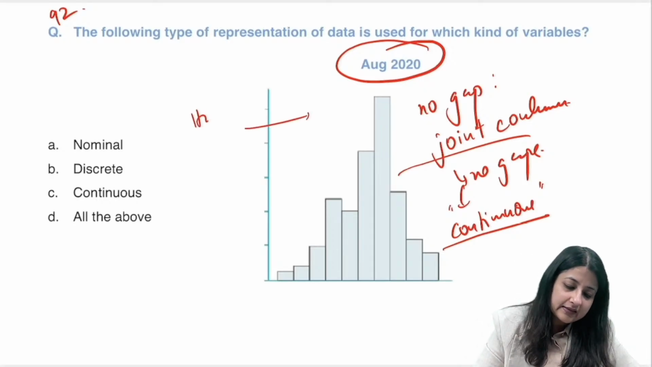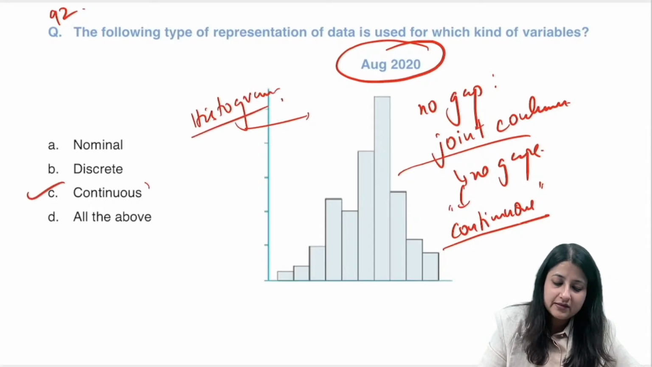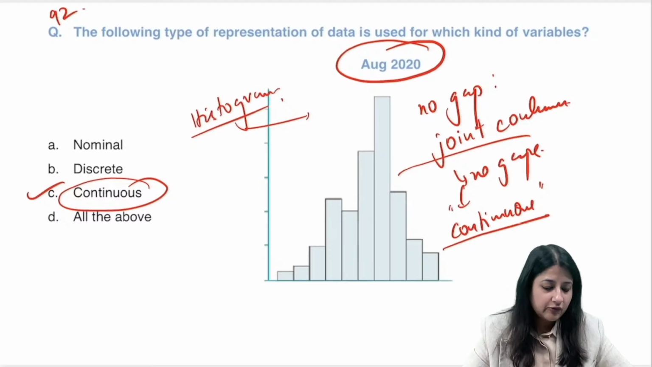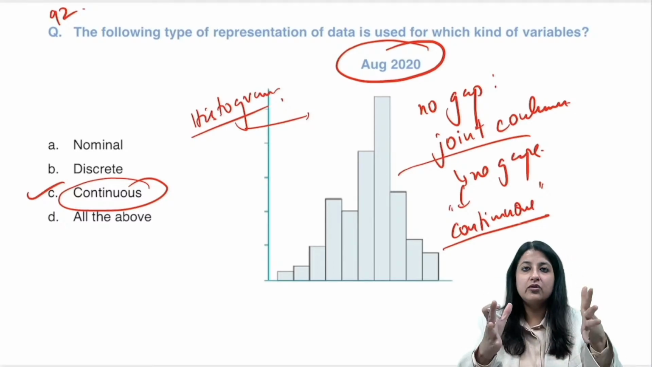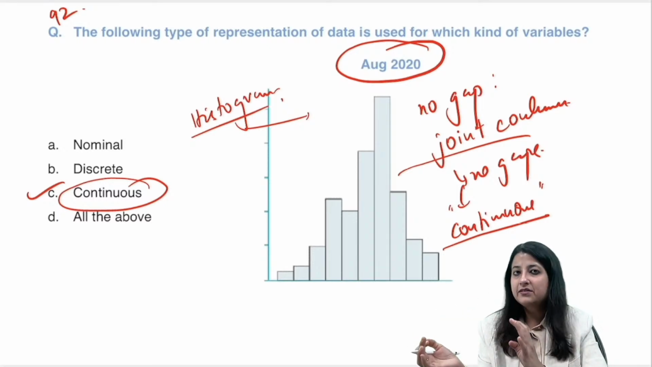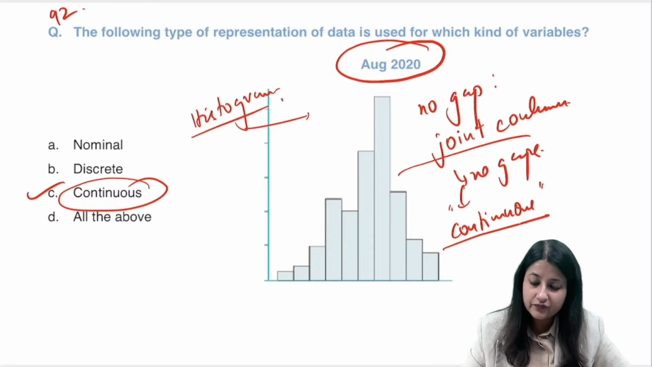This is none other than histogram. Histogram is used to represent what? Frequency of which variables, everybody? Continuous variables. Continuous, or in other words, quantitative variables. Always remember, histogram, joint columns. Gap is a 3-letter word, bar is a 3-letter word, okay. Bar is for discrete variables, histogram is for continuous variables, okay.